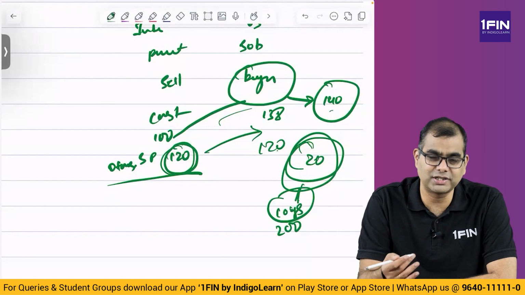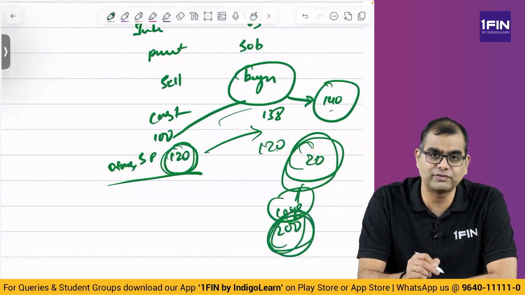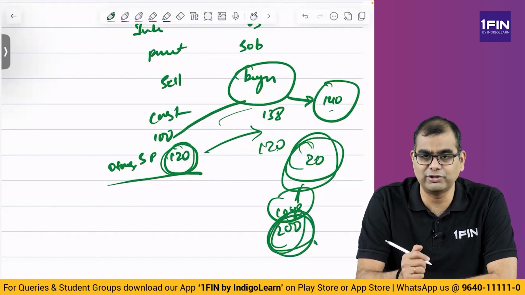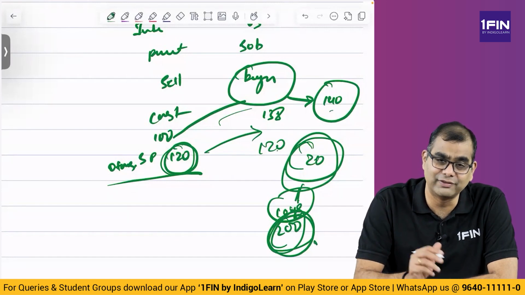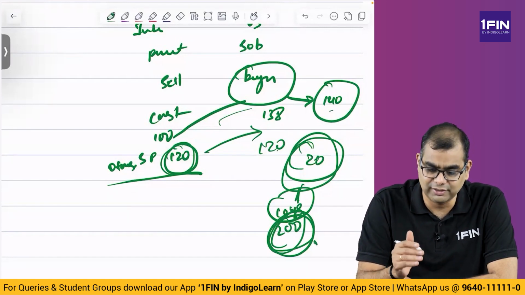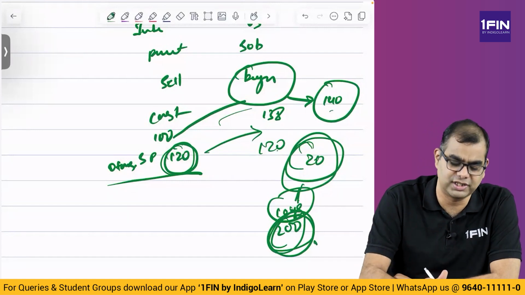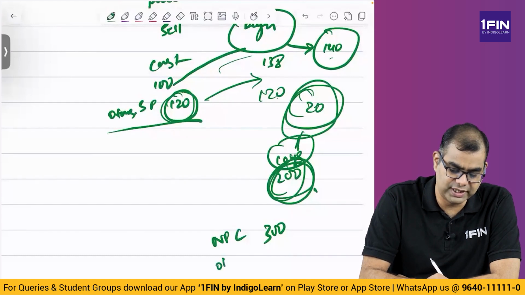This 200 you accumulate and make an investment in another project. Whatever investment is coming out of these blocked funds, this 200 is blocked money that is blocked by US. US is not allowing you to take it back. So this 200 you directly invest in another new project. So what is the cash flow for the new project? In the cash outflow for the new project, basically the investment to be made for the new project. Assume that new project cost is 300. Then old project blocked funds is 200.